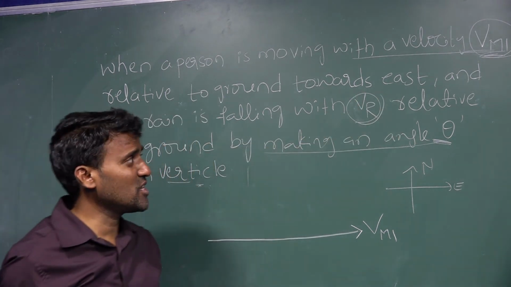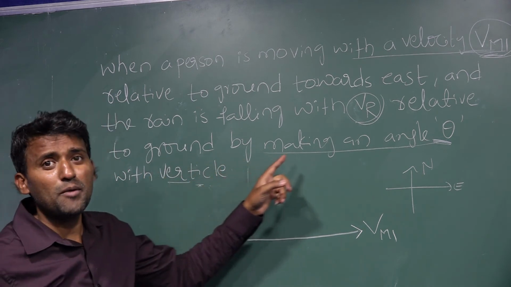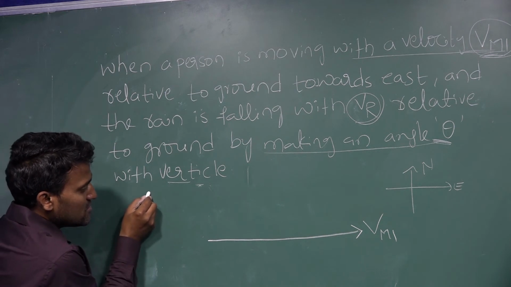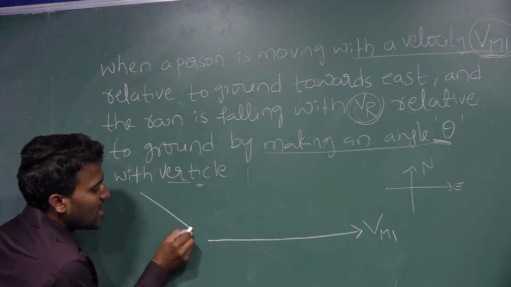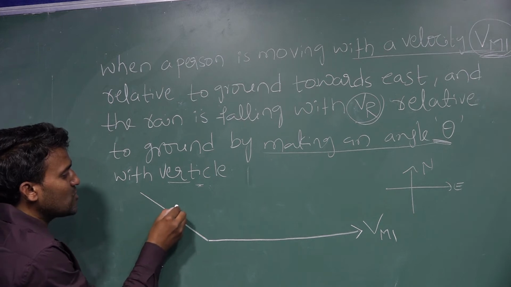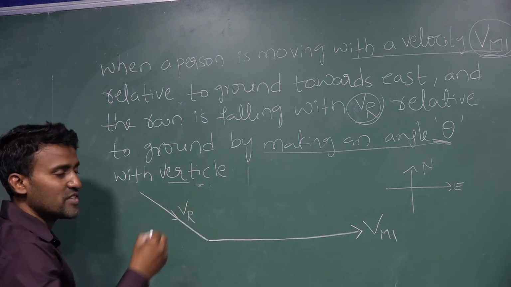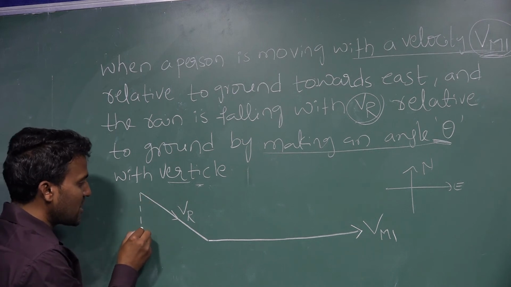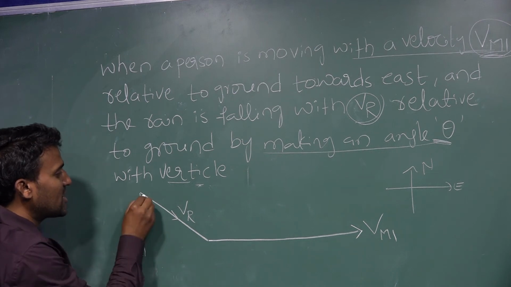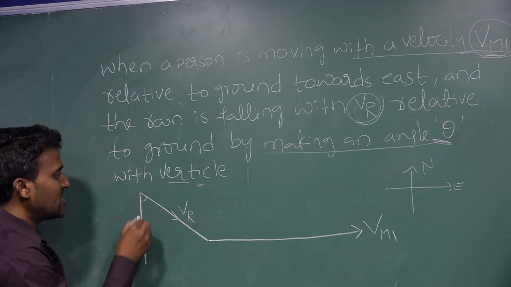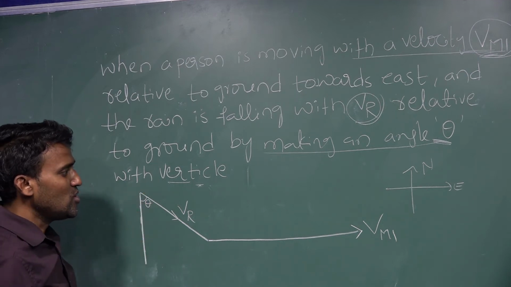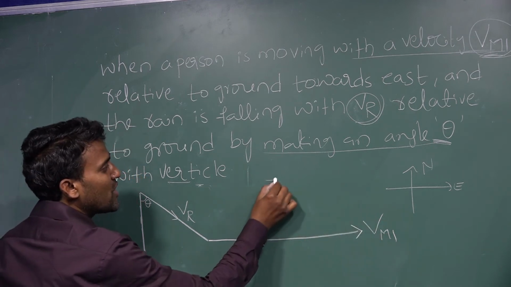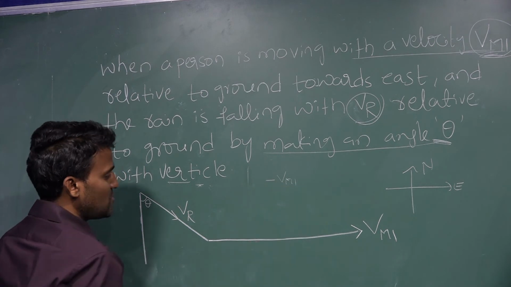The rain is falling with a velocity Vr relative to the ground and making an angle theta with the vertical. See here, rain is falling along this direction with a speed of Vr, and it is making an angle theta with the vertical, isn't it? Now, the man's velocity is Vm1, and that direction we are taking every time, so it is minus Vm1.